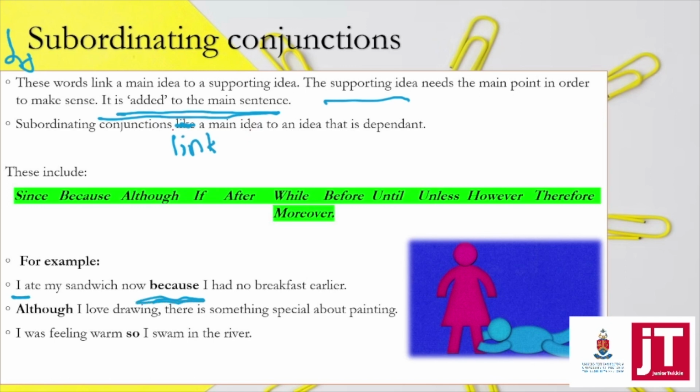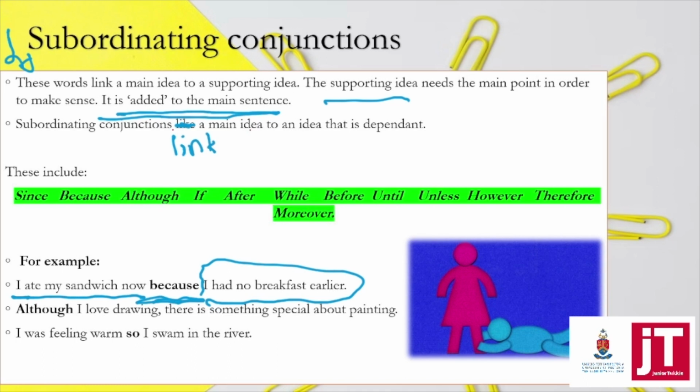What here is the main sentence, and what here is the sentence that supports the main idea and adds to the main idea, but is not necessarily the main idea? The main idea is I ate my sandwich now. And then this is the reasoning behind it, because I had no breakfast earlier. Although I love drawing, there is something special about painting.